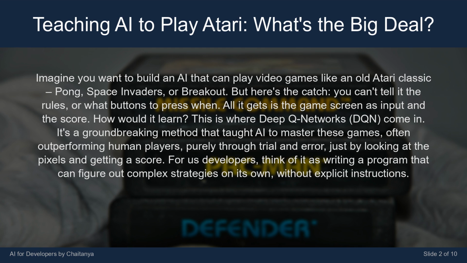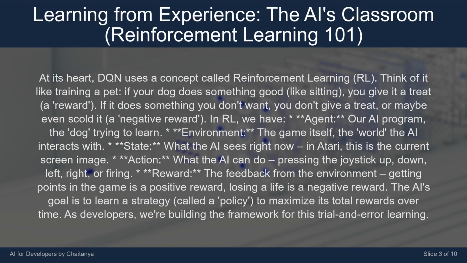You can't tell it the rules, or what buttons to press when. All it gets is the game screen as input and the score. How would it learn? This is where DQ Networks, DQN, come in. It's a groundbreaking method that taught AI to master these games, often outperforming human players, purely through trial and error, just by looking at the pixels and getting a score. For us developers, think of it as writing a program that can figure out complex strategies on its own, without explicit instructions.